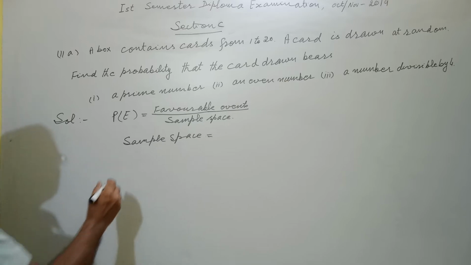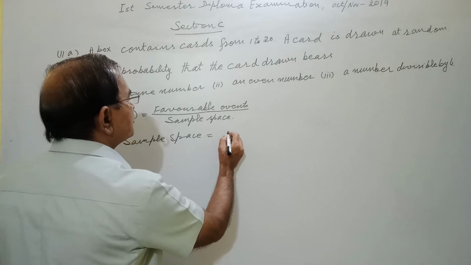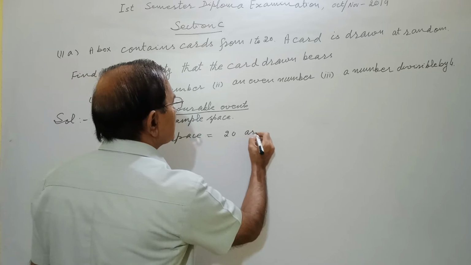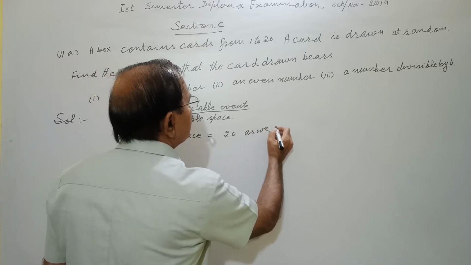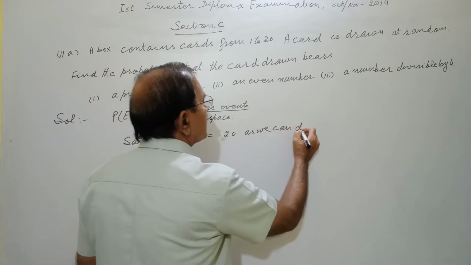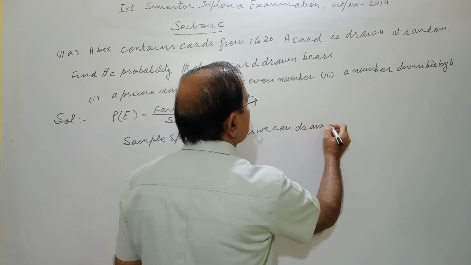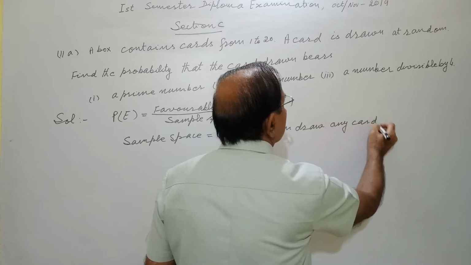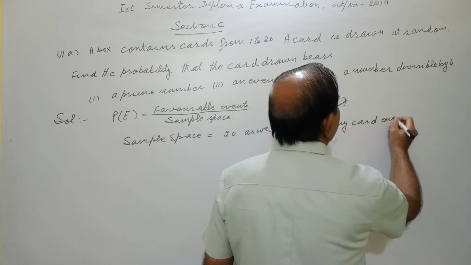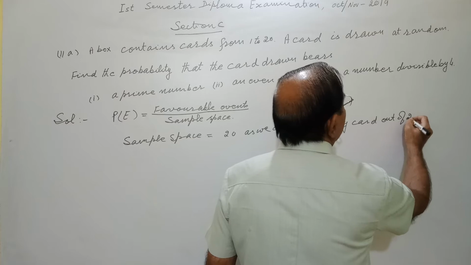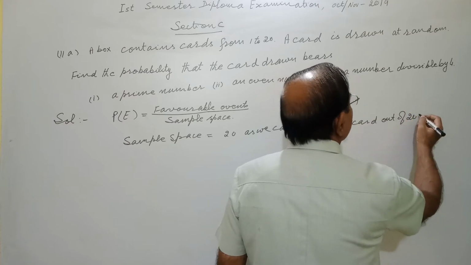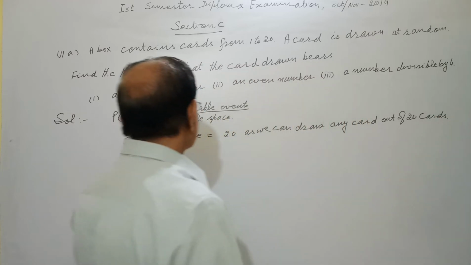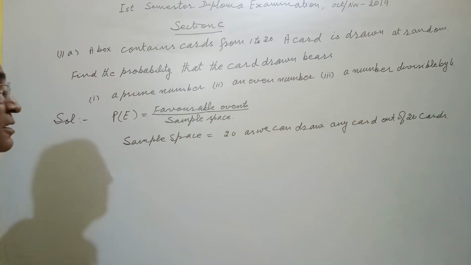So our sample space will come out to be 20, as we can draw any card out of 20 cards.